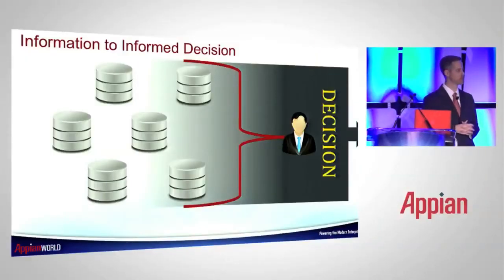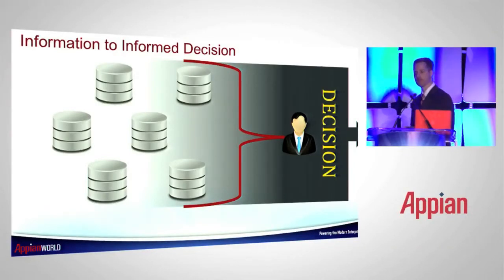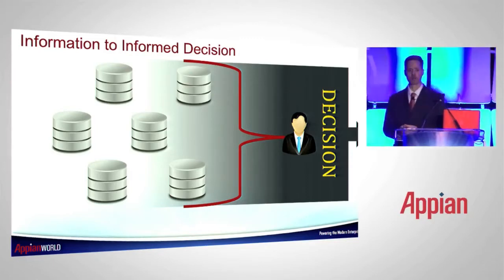Now, when you have that intelligence, I know an action has occurred, a customer has called in and complained. How do I respond to that person? And I need to make a decision typically. Decisions need to be based on knowledge. Knowledge is the gathering of information across the enterprise.